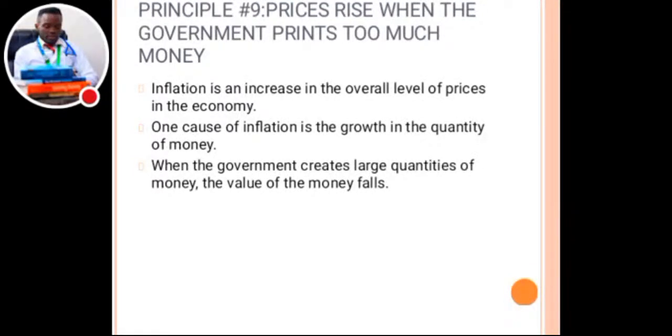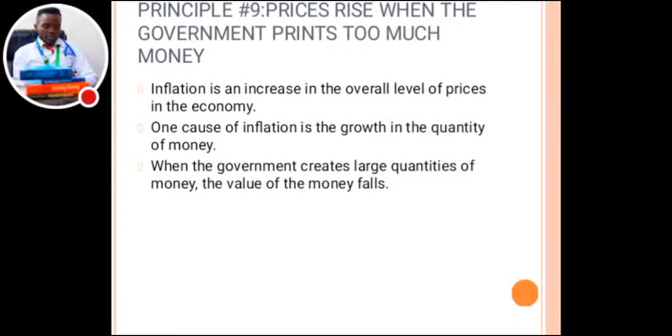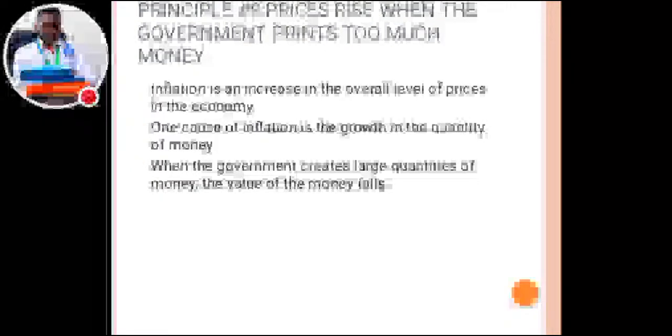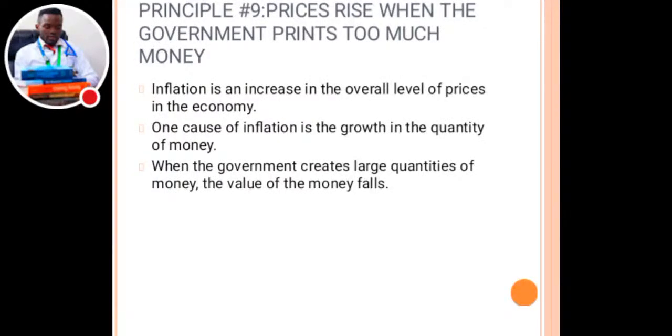So this simply means that when everyone, as we speak now, has got the money, guess what happens? The price of commodities will go up. Why is it like that? Because the price will rise when the government prints too much money. Imagine when there is too much money, everyone has got money. Guess what will happen? We will have a situation where more people are demanding. We'll have more demand and fewer suppliers.